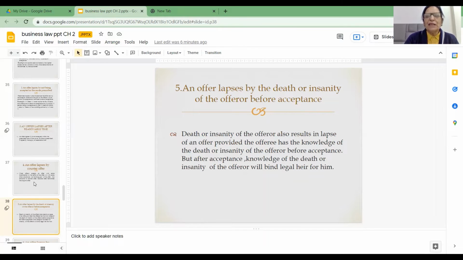But after acceptance, knowledge of the death or insanity of the offerer will bind the legal heir of the offerer. So friends, the acceptor must know before he gives the acceptance, only then will the offer lapse. If he has given the acceptance, then this will bind the legal heir of the offerer.